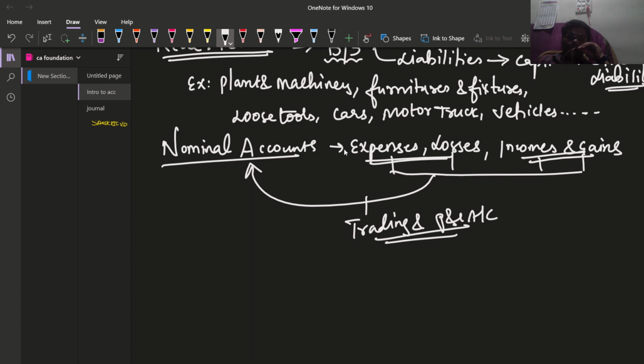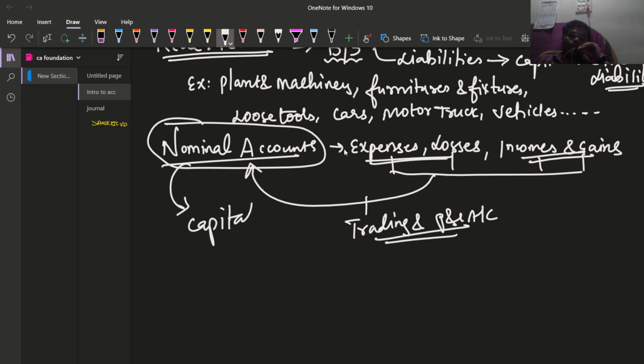And afterwards, the nominal accounts are transferred directly to what? Directly to the capital account. Why? Because through these expenses, losses, incomes and gains, we are going to know the profit or loss, right? This profit or loss is transferred to capital. So this is the point regarding these three accounts.